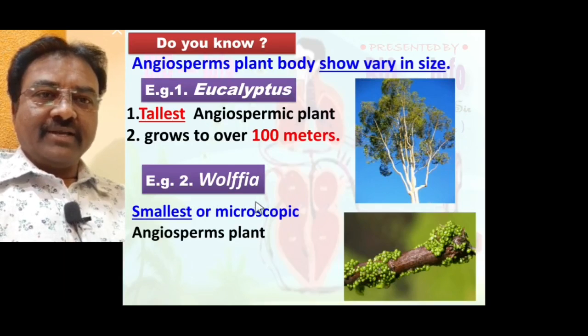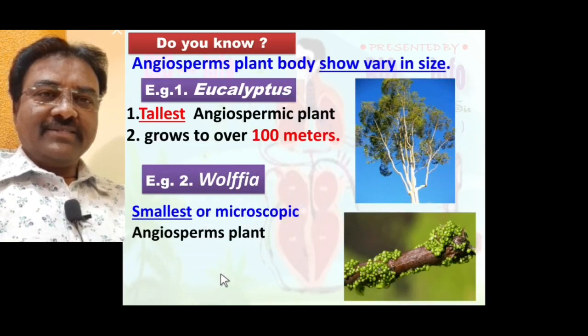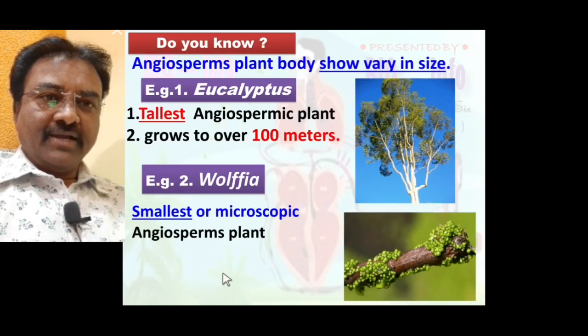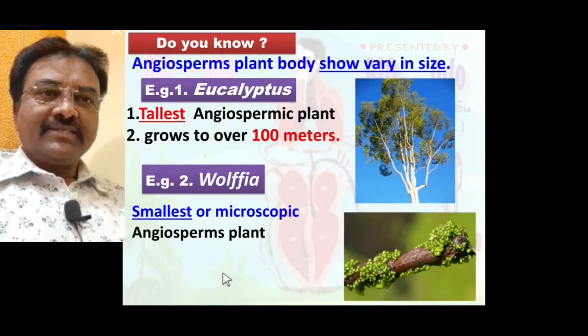Which one is the smallest microscopic angiospermic plant? Wolffia. Always remember eucalyptus and Wolffia, angiospermic plants with special features on the basis of size.